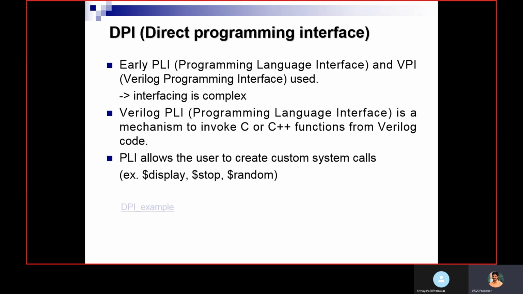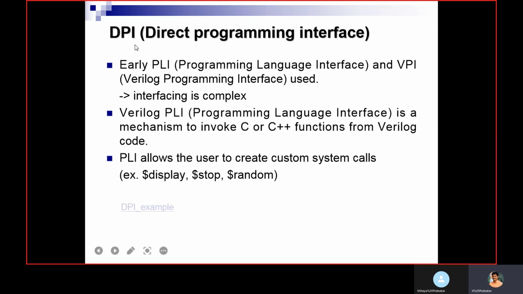The interfacing is complex when you use PLI and VPI. PLI is a mechanism to invoke C or C++ functions from Verilog code. For that, we can also create our custom system calls like $display, $stop, $random. Likewise, we can create our own customized tasks and use them. But now we are using DPI.